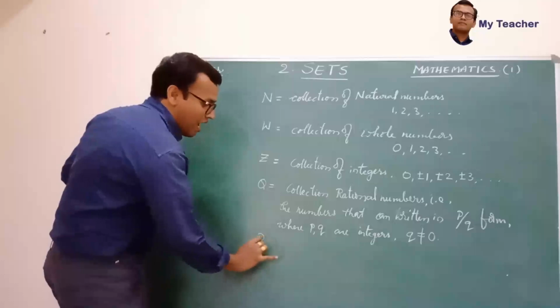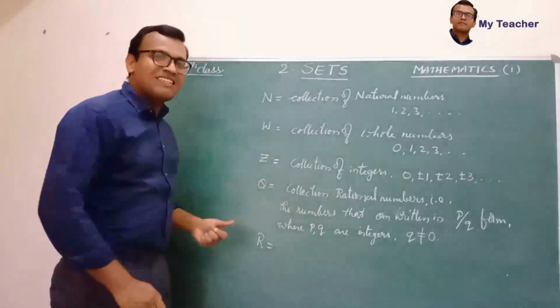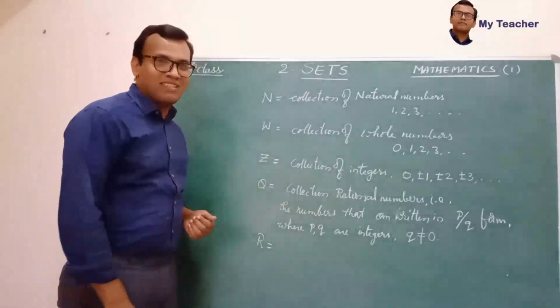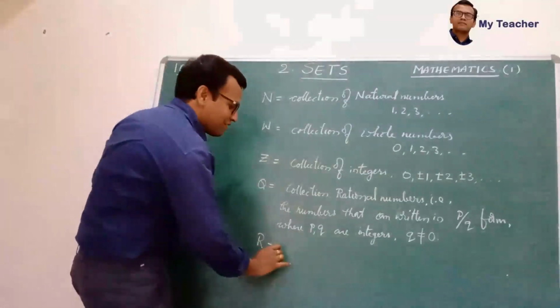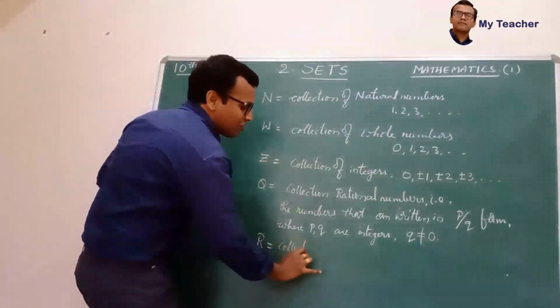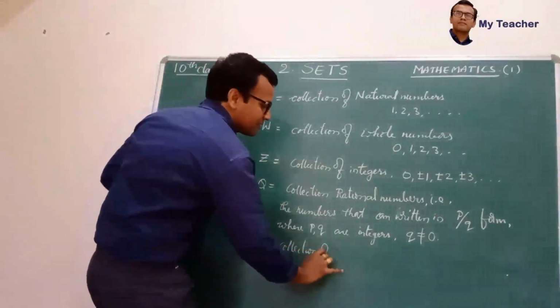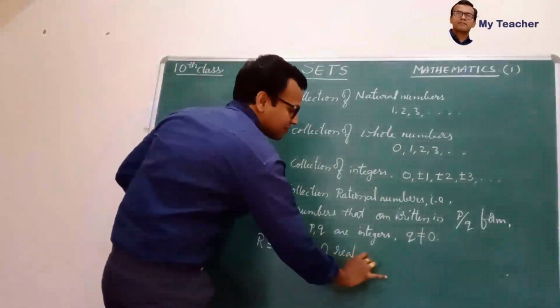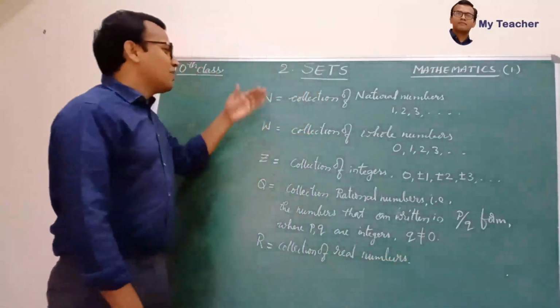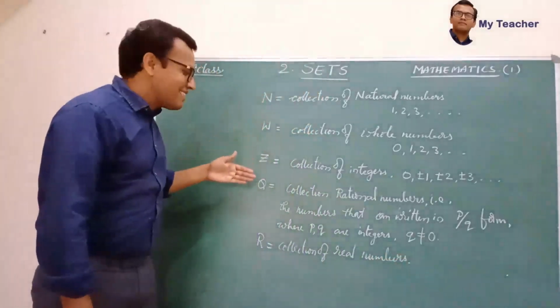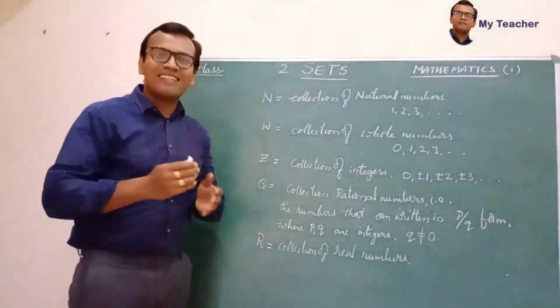And then R. We have discussed this in your previous chapter, real numbers. R is the set of real numbers. So children, what are real numbers? All the natural numbers, whole numbers, integers and rational numbers all together is the real number set.